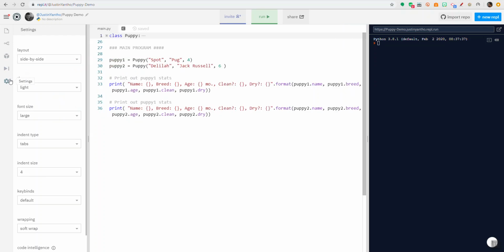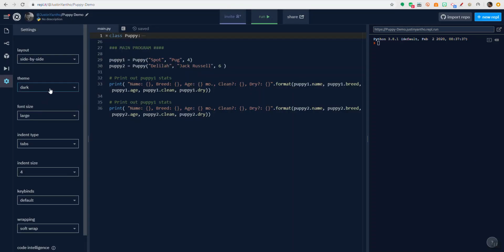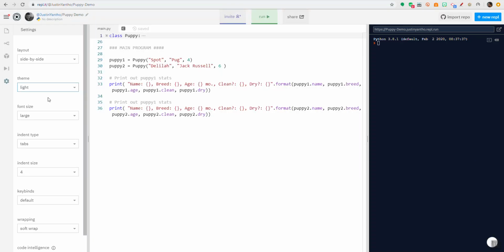But the settings is where I want to start, and typically we keep things as a nice side-by-side layout. Usually when we write code, we never really write long lines. They end up being a little bit short, so it works better to have an output window side by side versus the stacked option where your code goes above your output window. As for the theme, there's only two options in REPL, but it's up to you which one you want to use. It makes no real difference.